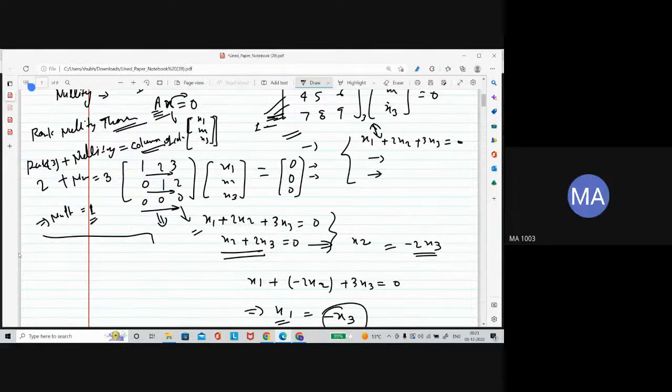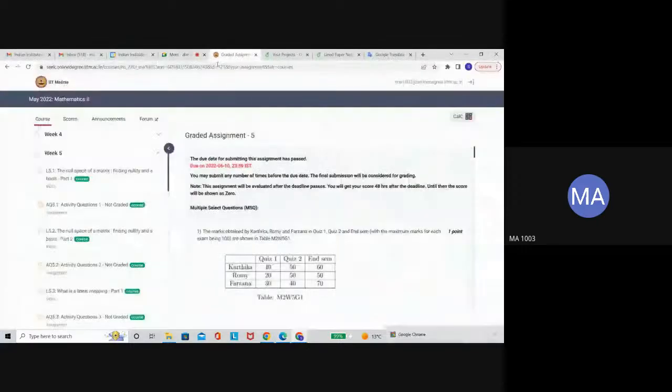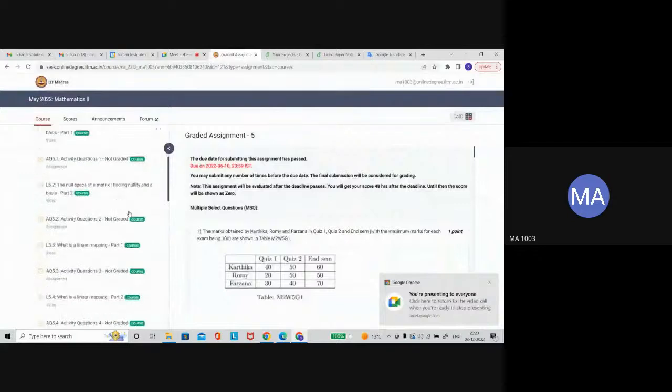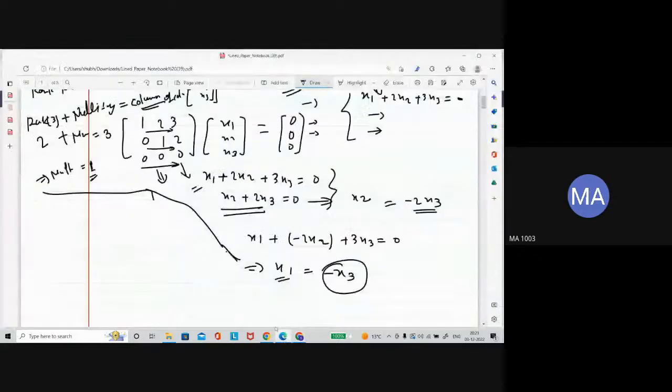Okay. So this is regarding the rank nullity of the matrix, the rank nullity theorem. The next thing is that the word came for linear mapping. So I have some slides regarding this linear mapping.